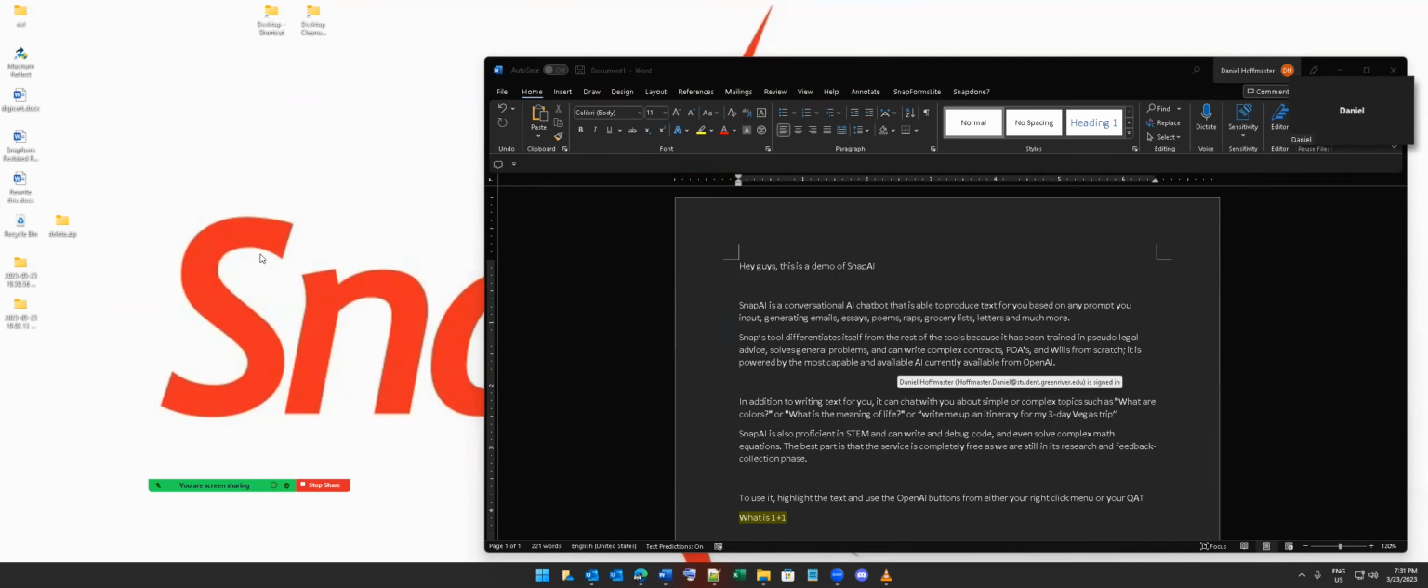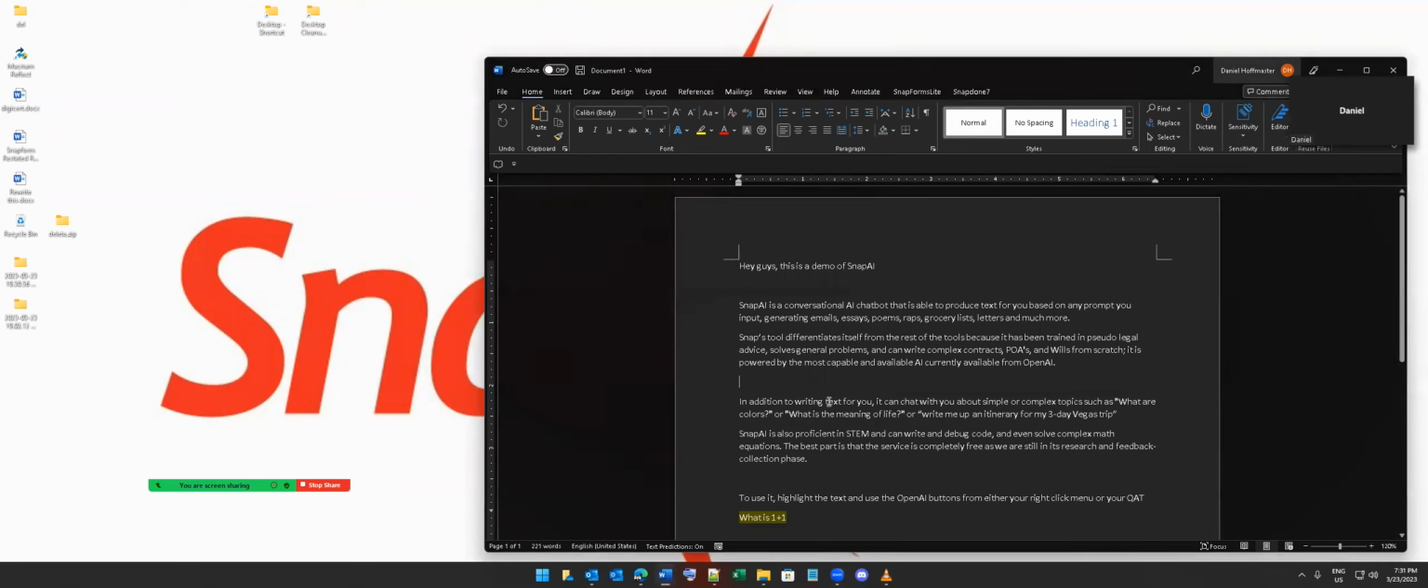SnapAI operates inside Microsoft Word. It doesn't need any special setup. It's just copying one file to one place. And we get a little button and we get our right-click option.